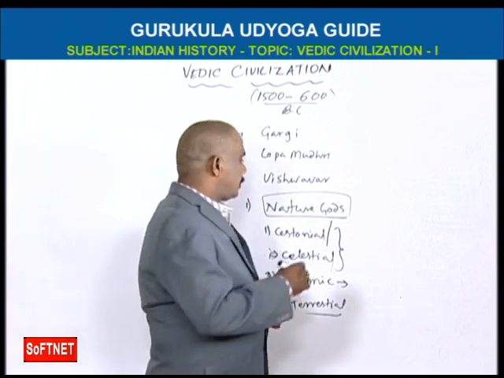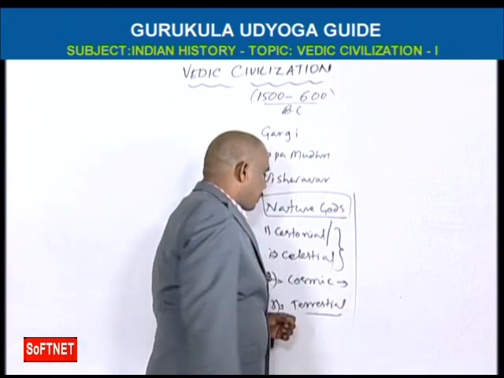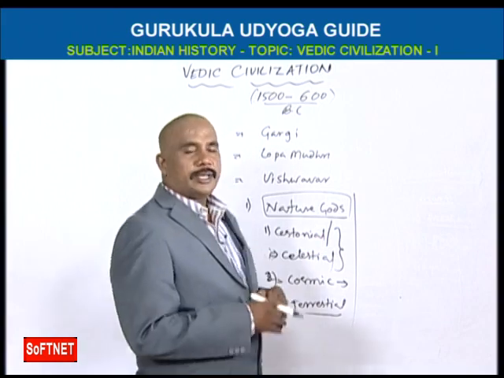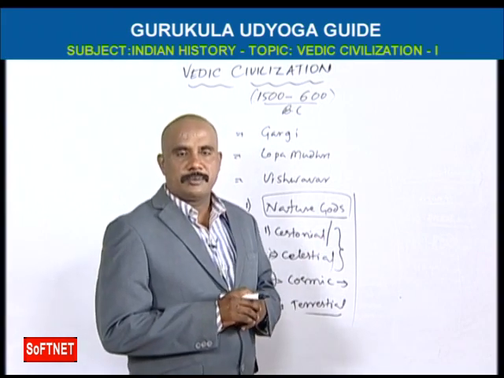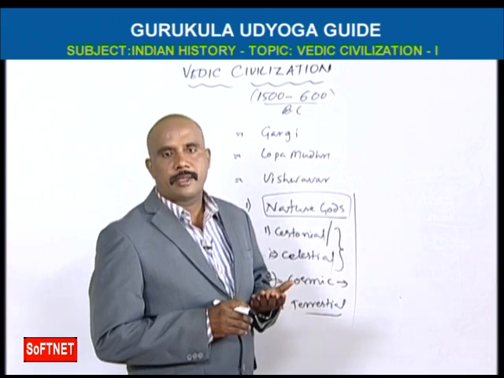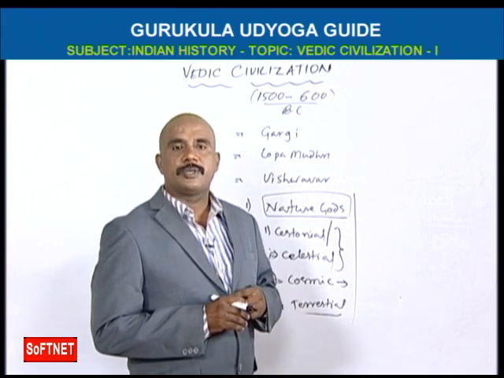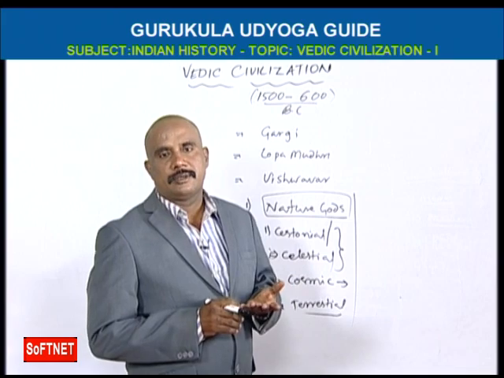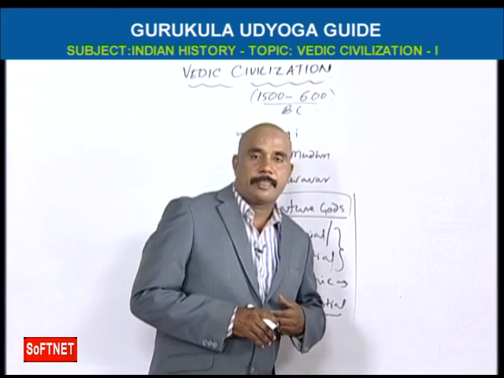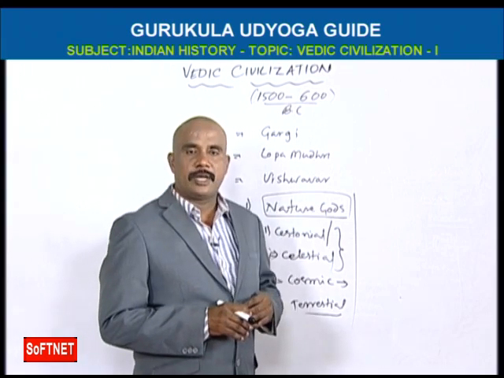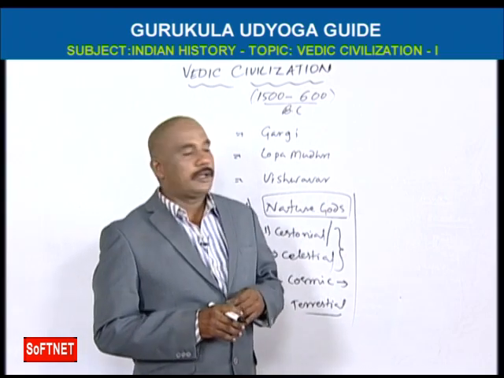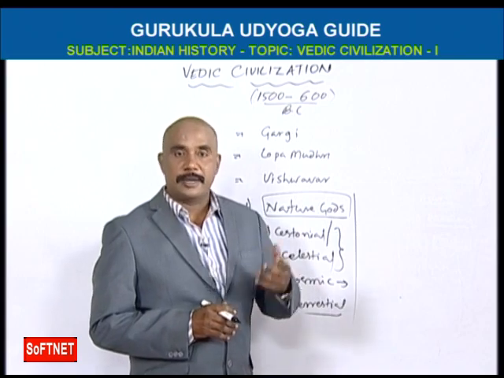These nature gods had a lot of importance, because the sun was worshipped by the people for light and power, and Varuna and Indra were worshipped for the rains.